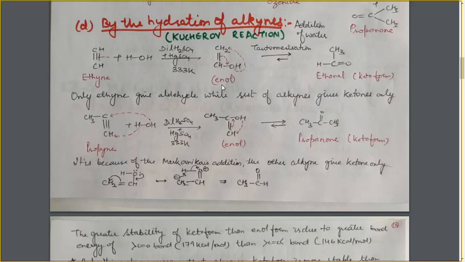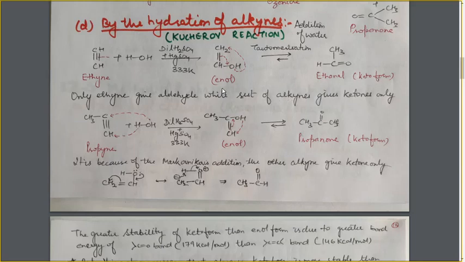Such type of isomerism is known as tautomerism. So here also we are having keto-enol tautomerism.